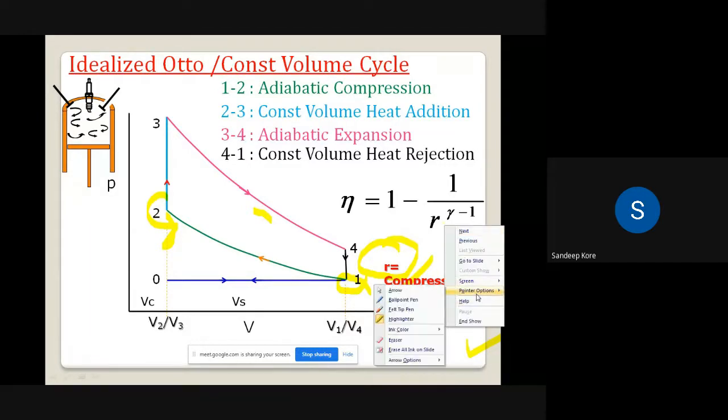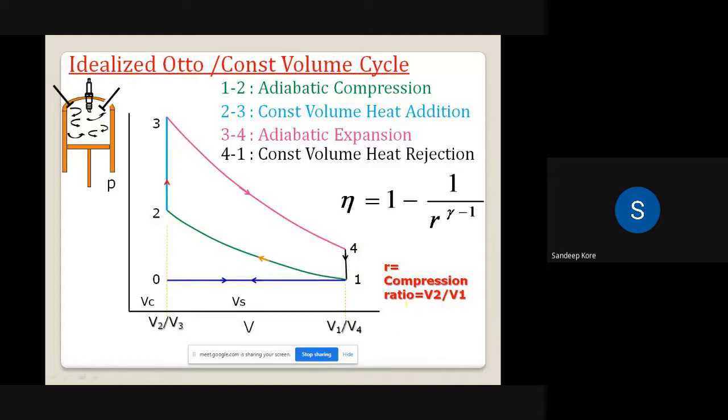So one thing you keep in mind: the performance or efficiency of an engine depends upon only one parameter, which is called the compression ratio. So as you increase the compression ratio, the efficiency of the Otto cycle increases. But there is some limit for the compression ratio, which you are going to study in the subject IC engine. The compression ratio of a petrol vehicle or Otto cycle is limited up to 12 or 14 to 1.